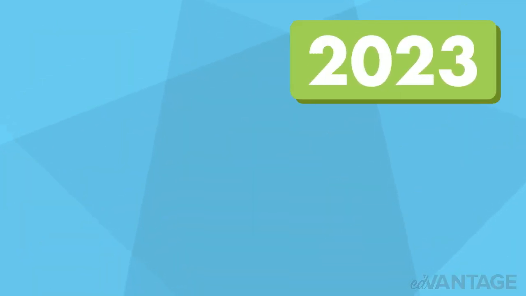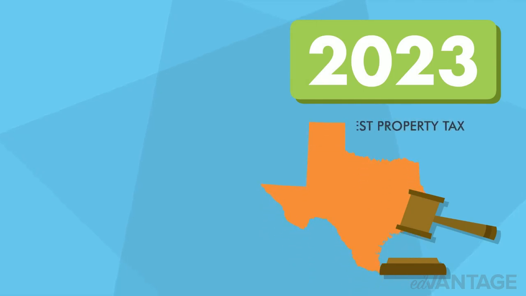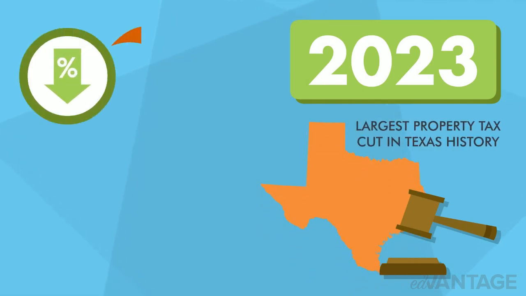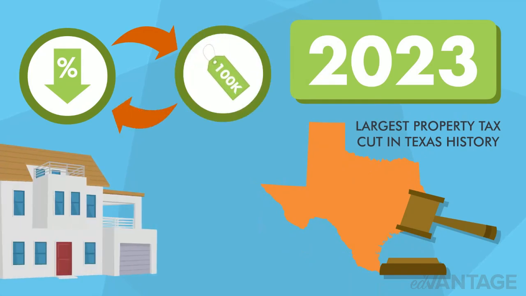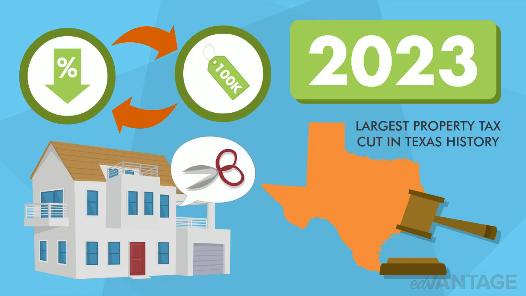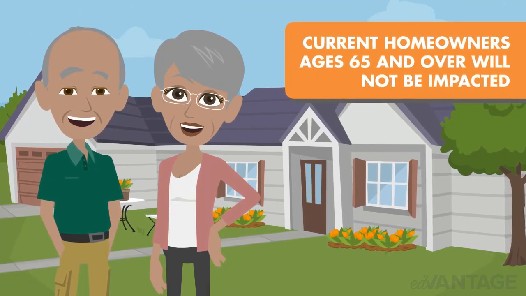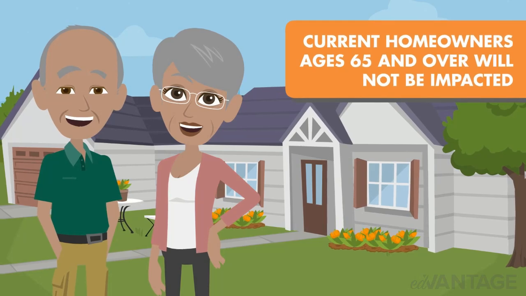Notably, in 2023, legislation delivered the largest property tax cut in Texas history. The combination of compression and the $100,000 homestead exemption cut school property taxes for a homestead property. Current homeowners ages 65 and over will not be impacted by the passage of this bond.